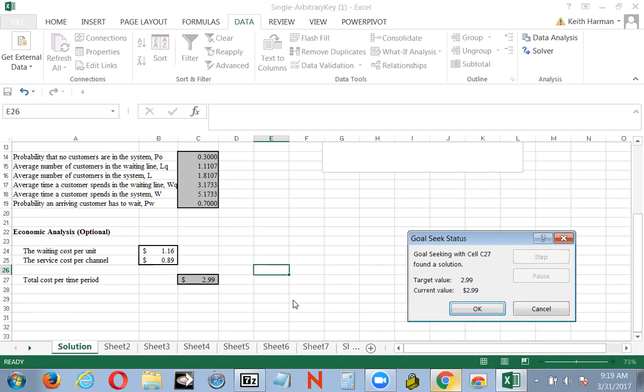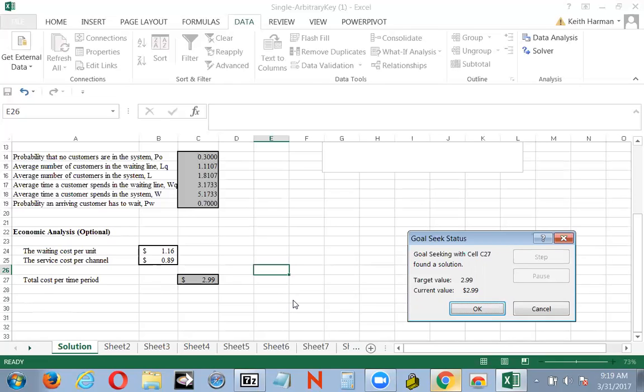And here in that example they have it per hour, but it could be by the time period. We have a service cost per channel. Okay, and we're assuming the waiting cost is there at 116, and so we reduce the service cost.